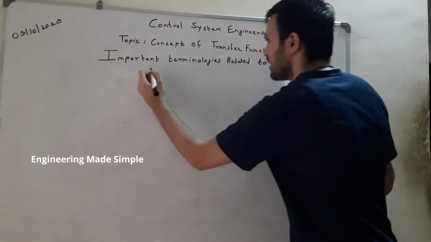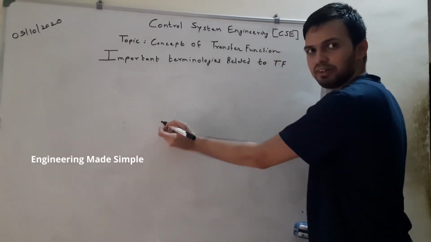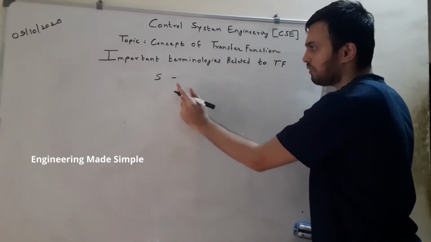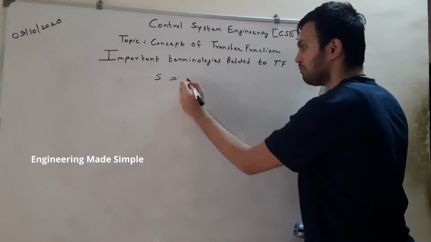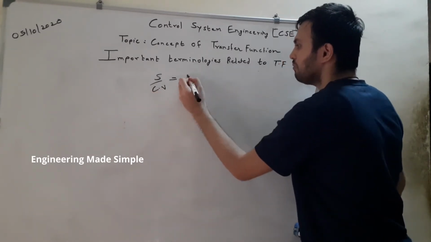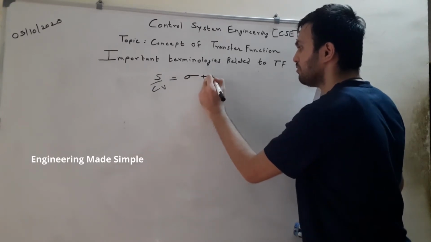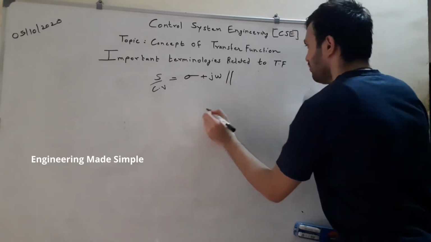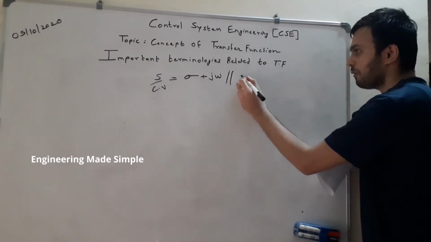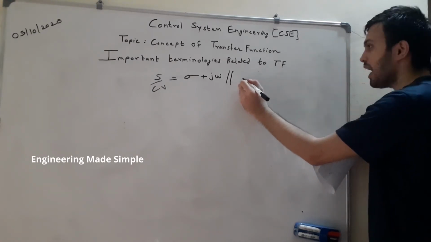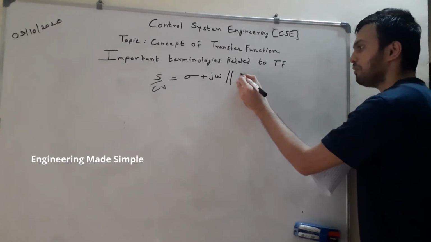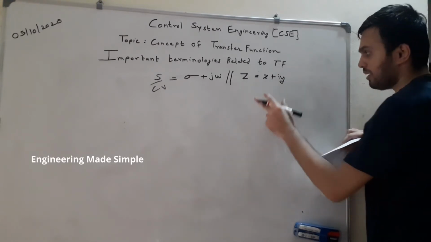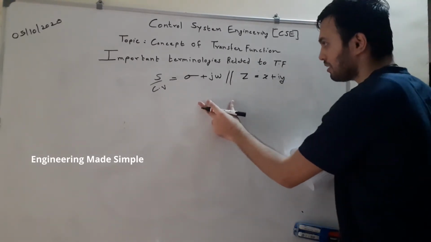Now what is this s? Understand, because we will encounter s everywhere in the transfer function. Sometimes the frequency domain is also denoted as the s domain. This s is nothing but a complex variable of the form s is equal to sigma plus j omega. You studied complex variables in mathematics in your first semester and in your 12th standard, where any complex number is denoted by z is equal to x plus iy. So this complex variable is similar to the complex numbers that you studied in mathematics.